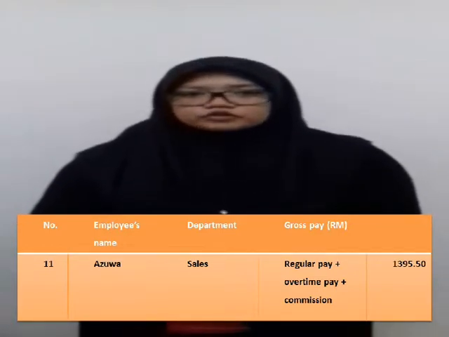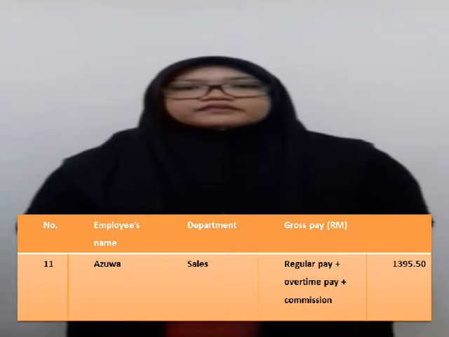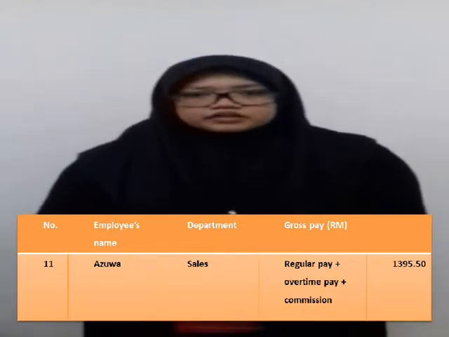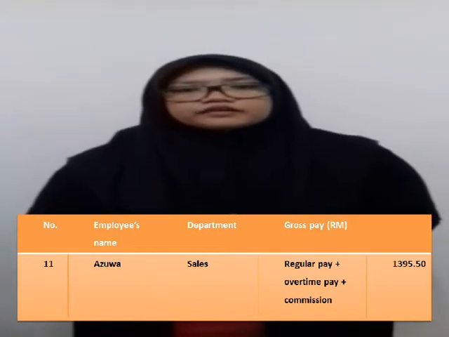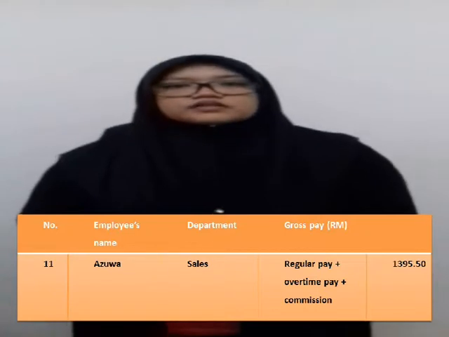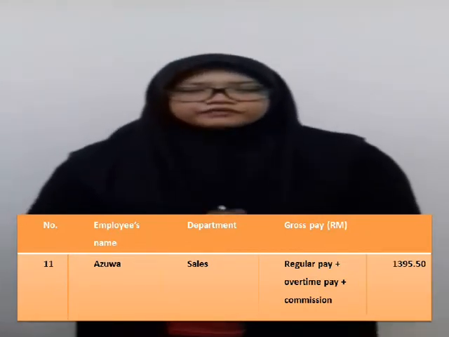So 520 plus 175 ringgit 50 cent plus 700 is equal to 1,345 ringgit and 50 cent. So as a result, Azwa's gross pay is 1,395 ringgit 50 cent.